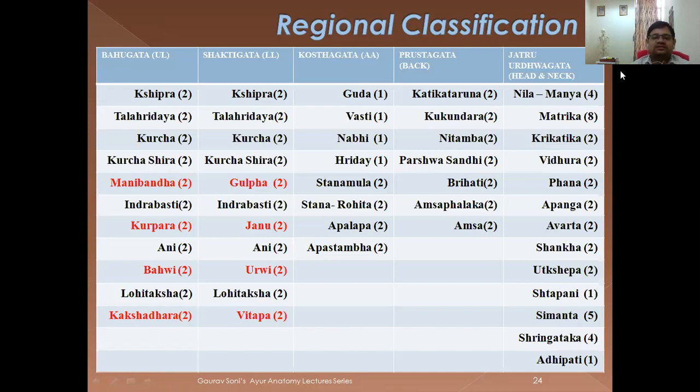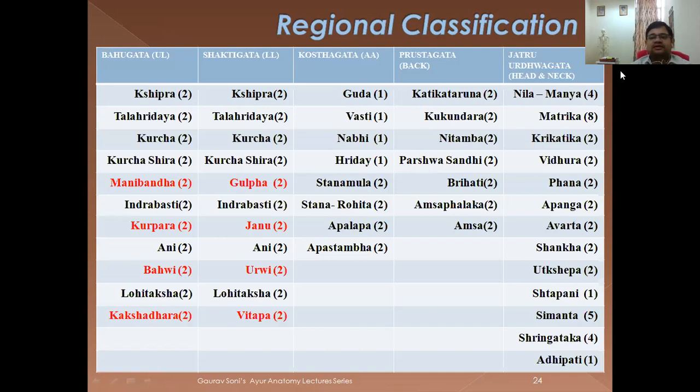कोष्ठगता it is Gudr Basti Navi Hriday all at one number. Istanmul, Istan Rohit, Apalap and Apistan, they are two in number. Prishtagartman, Patiktaram two, Bandra two, Nitam two, Parsandi, Prati, Ansulat all are two in number. So first three are especially on the pelvic bone, then they are in the sides, then we are going to come in the upper part of the back.